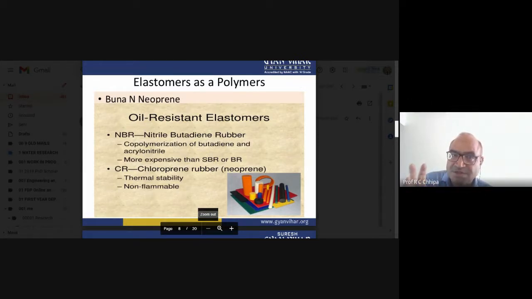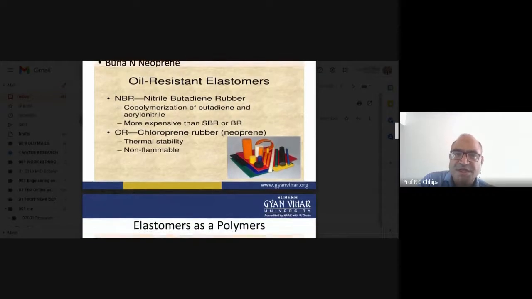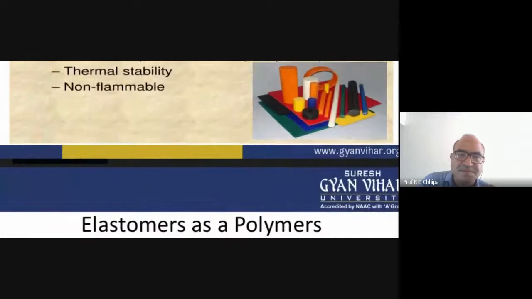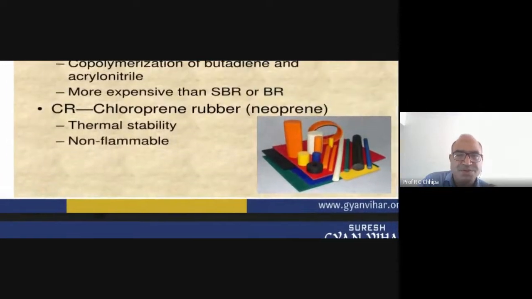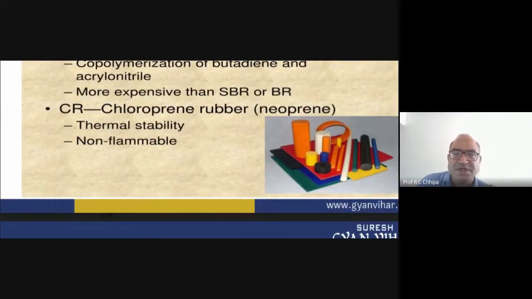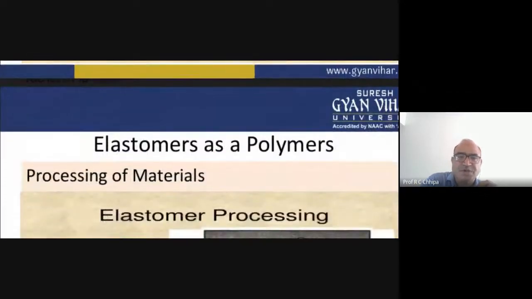Oil resisting elastomer Buna-N, the nitrile butadiene rubber, is more expensive than SBR or BR. Then the chloroprene rubber has thermal stability. The product is chloroprene rubber, called neoprene, whose monomer has chlorine at the second position. Now processing.